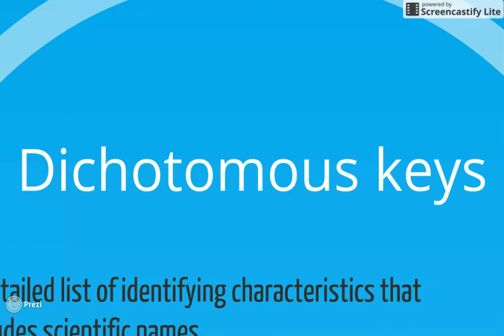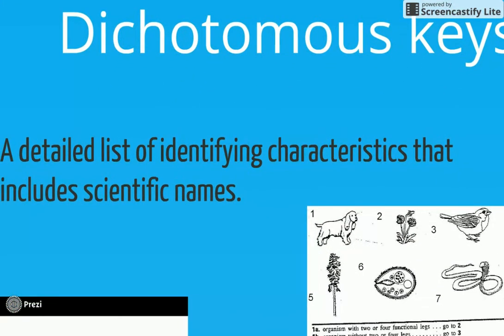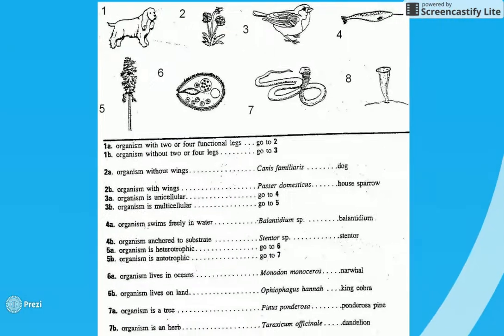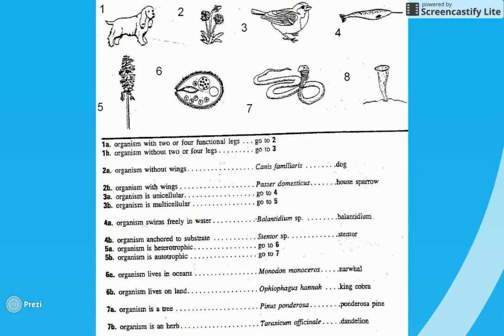Dichotomous key is another way to classify animals and plants and organisms. It's a detailed list of identifying characteristics that includes the scientific names. So pretty much a dichotomous key is a way to find out the scientific name of an organism. And here's an example of what a dichotomous key could look like. So we have number 1, 2, 3. So all of these are numbered, but we don't have the name for them.